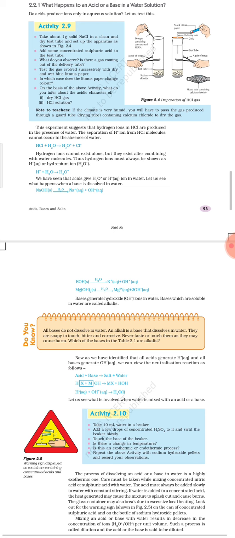Afterwards, the thing given below is related to the neutralization reaction. This we will also discuss in detail, and it will be much clearer to you why I was saying that neutralization reaction is a type of double displacement reaction, what happens when acids and bases are mixed together, and how the compounds are formed. Once you understand this, it will be much easier for you to write the products for any neutralization reaction. Thank you.